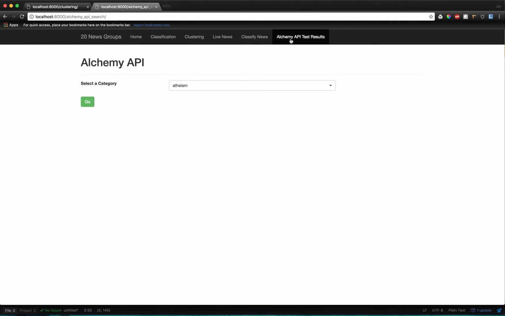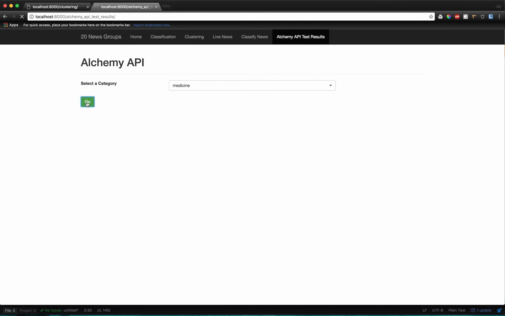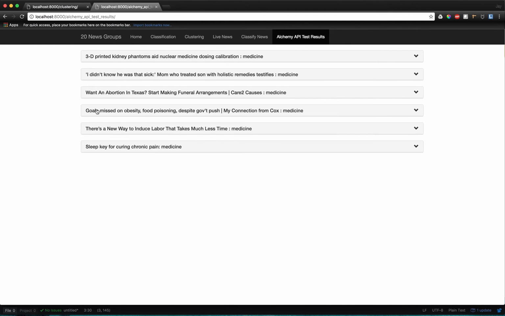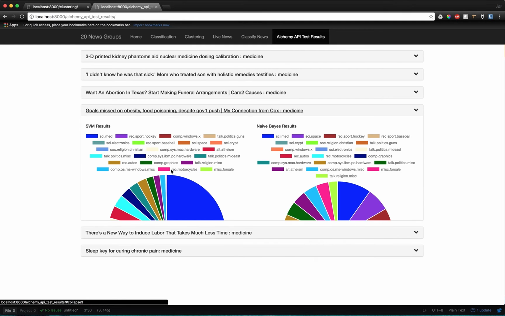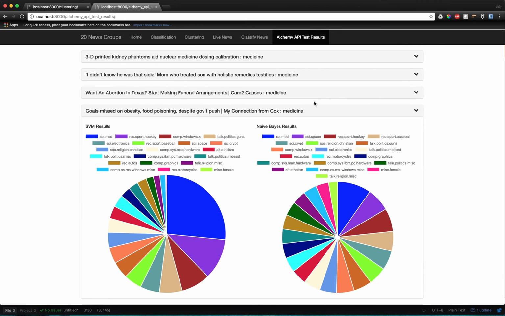So basically, our data set provides 20 categories, and it's very difficult to find data of that particular category. So we used Alchemy API from Watson, and we passed the categories to it, and we got news articles related to that. Now we want to measure the performance of our algorithms with respect to these news articles. So suppose we choose medicine, we want to see how well our algorithm performs. For articles on obesity and food poisoning, SVM predicts that it's related to medicine, and even Naive Bayes predicts that it is related to medicine.